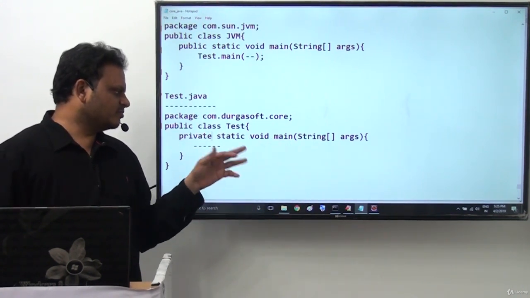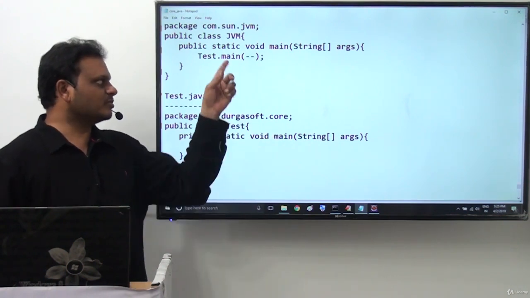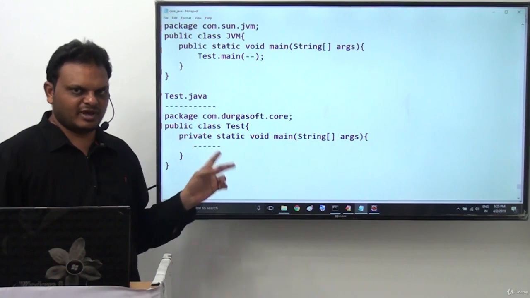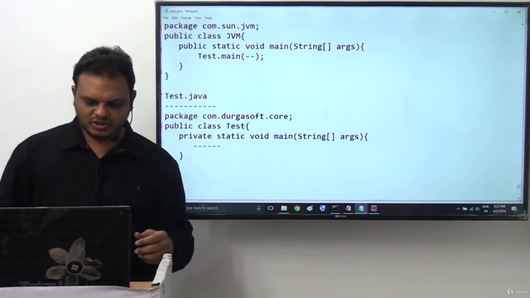Because the main method must be called by the JVM, its scope must be available to the JVM. But if I declare it private, it can only be accessed within the class itself. It is not possible to access it from outside. That's why private is not suitable.